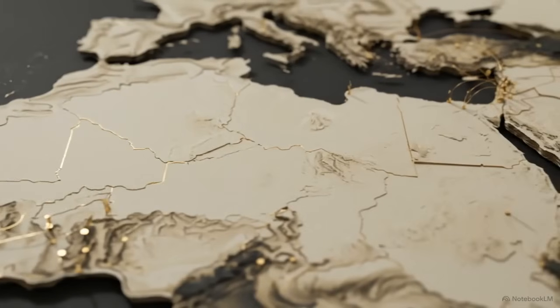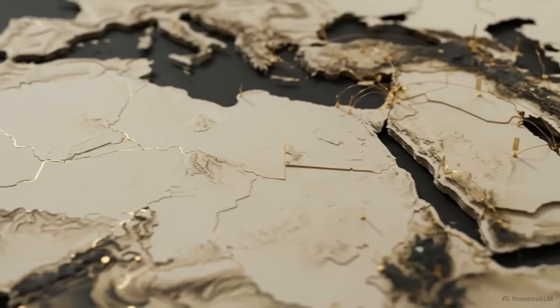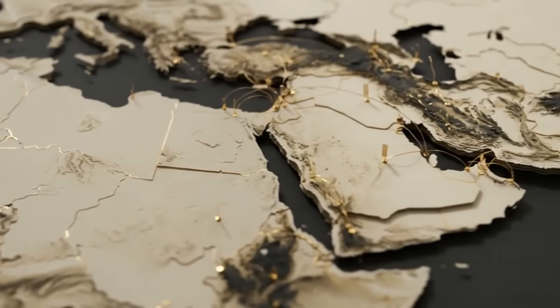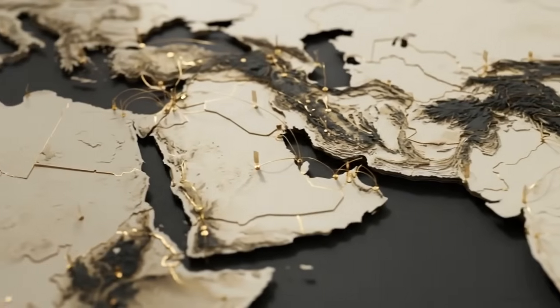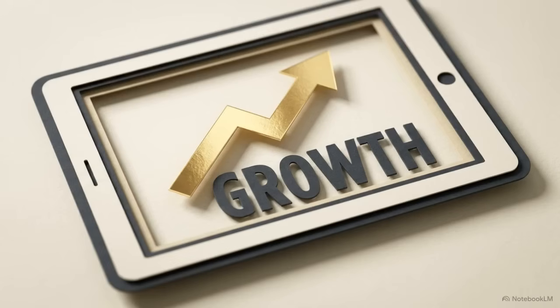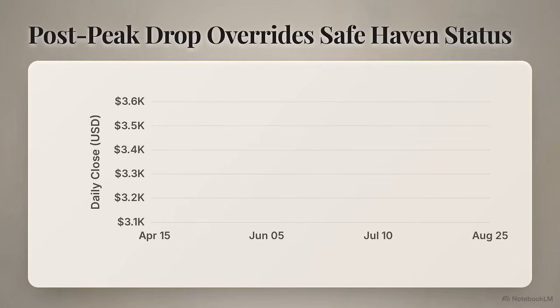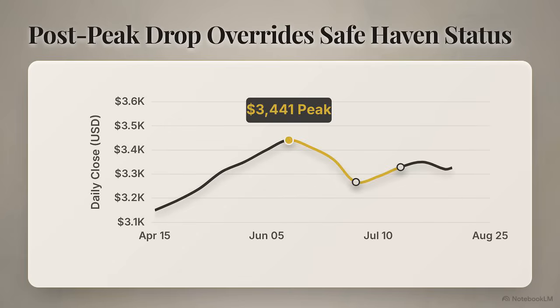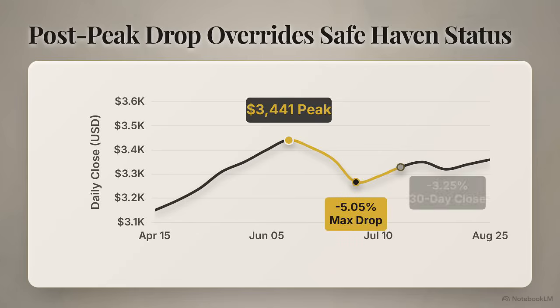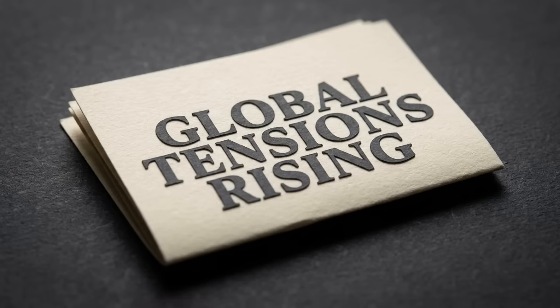In June 2025, the catalyst was different. Escalating tensions in the Middle East sent safe haven demands surging, creating a market supported by geopolitical uncertainty. Major banks were forecasting continued growth through the second half of the year. Yet from the selected peak of $3,441, the maximum drop reached minus 5.05%, within 30 days, closing down 3.25%. Safe haven demand was real, but a geopolitical headline may perfectly explain why an asset rose, while offering zero insight into the immediate 30-day market response.